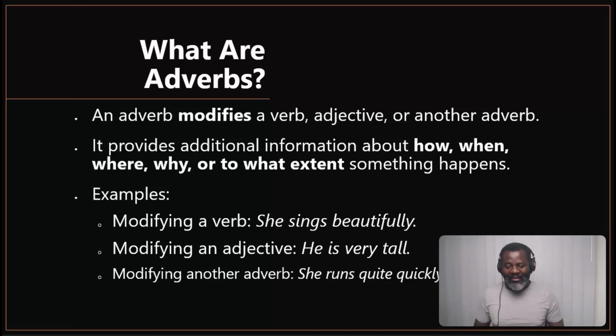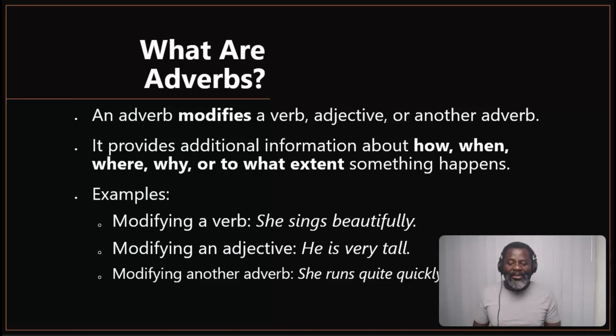things. Firstly, when you say she sings beautifully, the word sings is a verb, but we get more information about that word. Beautifully is the manner in which this person sings. So we can see that beautifully adds to the meaning of sings. Therefore, beautifully modifies sings by giving us the manner in which this person sings. That's what we mean, again, when we say they modify. It's just about adding more information or telling us a bit about the verb.